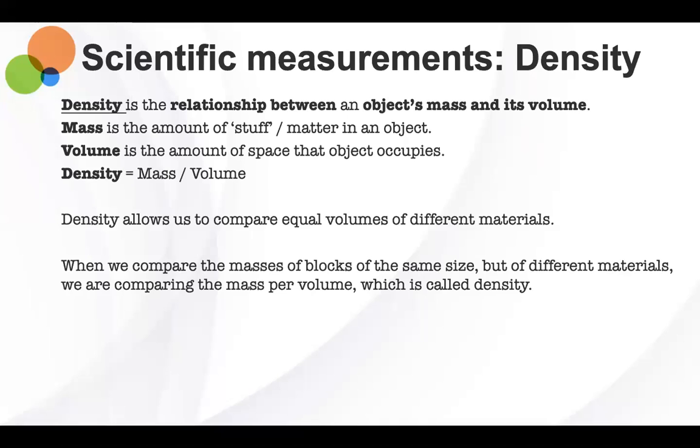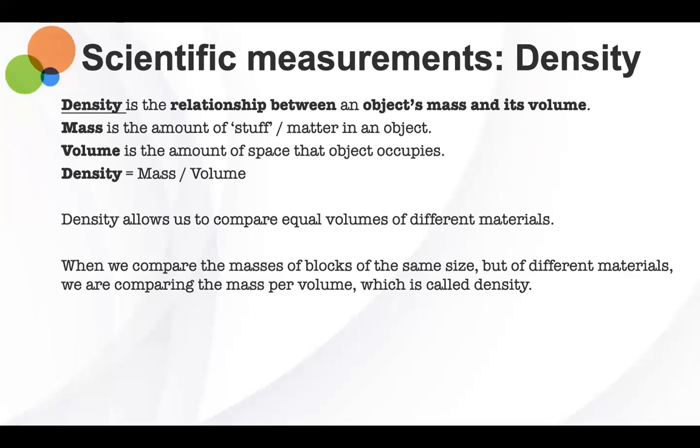So density would be the quantity that we use in science to compare these two quantities. We use density to compare the mass of an object to the volume of that same particular object. So the formal definition of density is that it is the relationship between an object's mass and its volume.